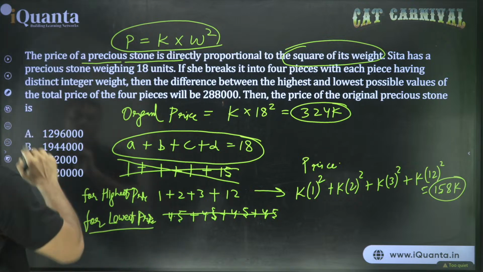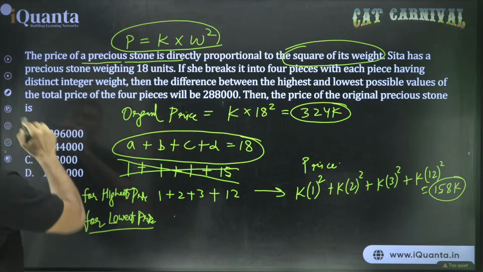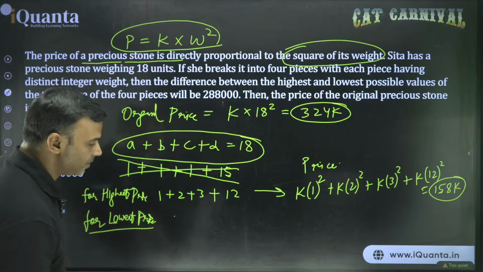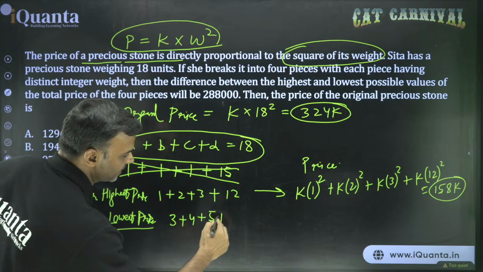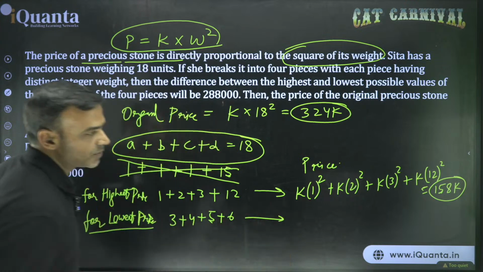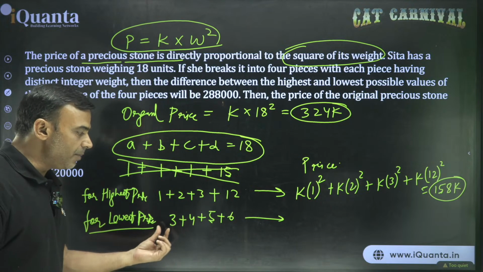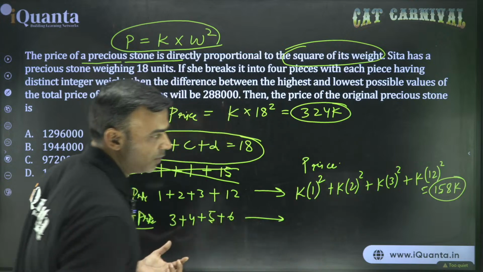But at least we know that the middle value is 4.5. So 2 values should be more than 4.5, 2 values should be less than 4.5 and as close as possible. So it should be 3 plus 4 plus 5 plus 6. In this case, the sum of squares will be lowest. Calculate the prices. For 3 unit, the price will be, now I'll write directly, now that you have seen this, actually even this you don't need to write.